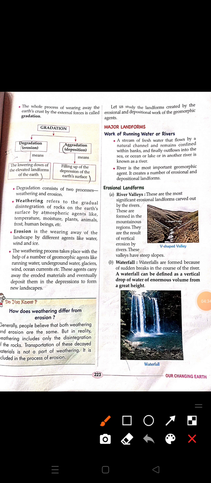Next is erosion. Erosion is the wearing away of the landscape by different agents like water, wind, and ice. Erosion is the falling of land or hills. It takes place because of water, when there is flood or high rainfall, and when there is very high power wind, it compels the soil to break down and erodes it to some other place.